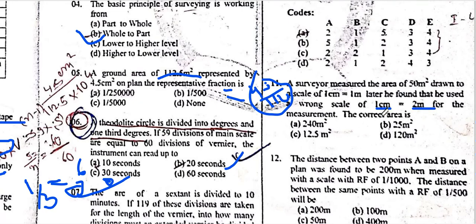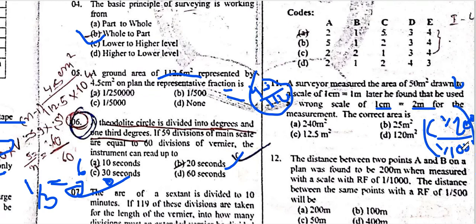So corrected area is equal to, what is the wrong scale? 1 centimeter, first of all, 1 centimeter by 2 is the 200. Okay, divided by 1 into 100 squares into 50.